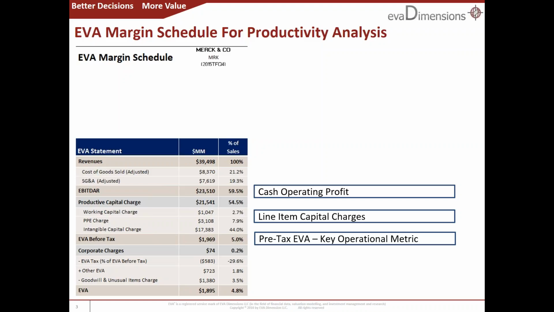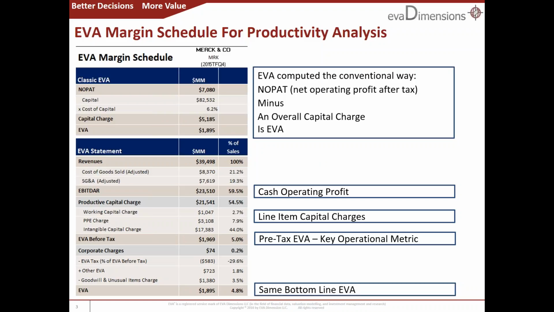And last, we deduct a charge for really abstract capital, for goodwill premiums and impairment and restructuring charges that have been capitalized instead of deducted from earnings. It all ties out to EVA computed the conventional way, as NOPAT less a capital charge, but this shows the ingredients behind it, which makes EVA easier to understand and manage.